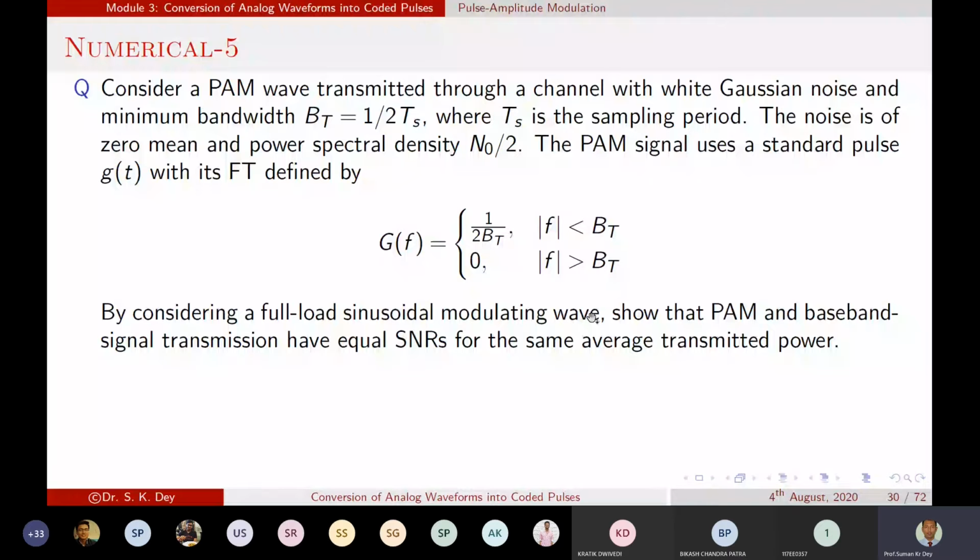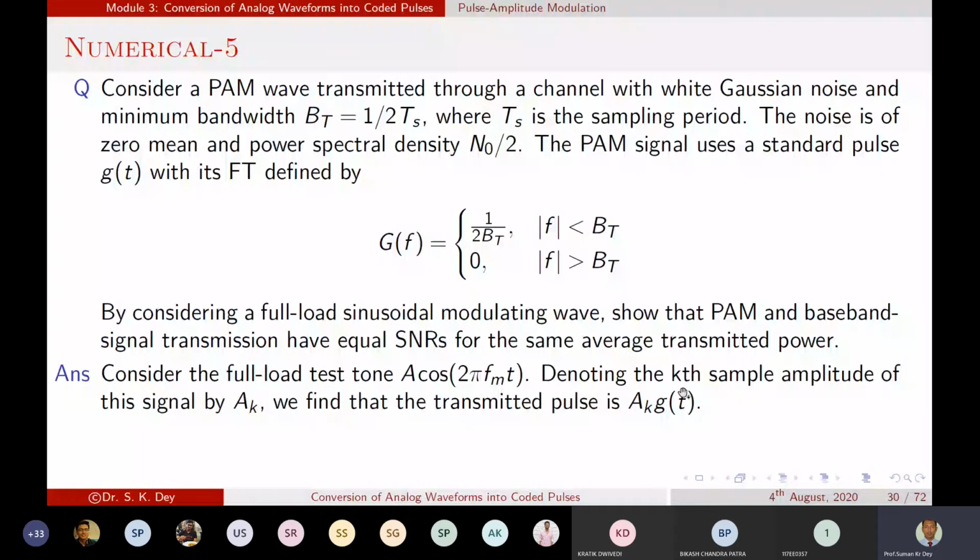Okay, so denoting the kth sample amplitude of the signal by a_k, since a is the amplitude, the kth sample will be a_k, and the transmitted pulse is a_k into g(t).